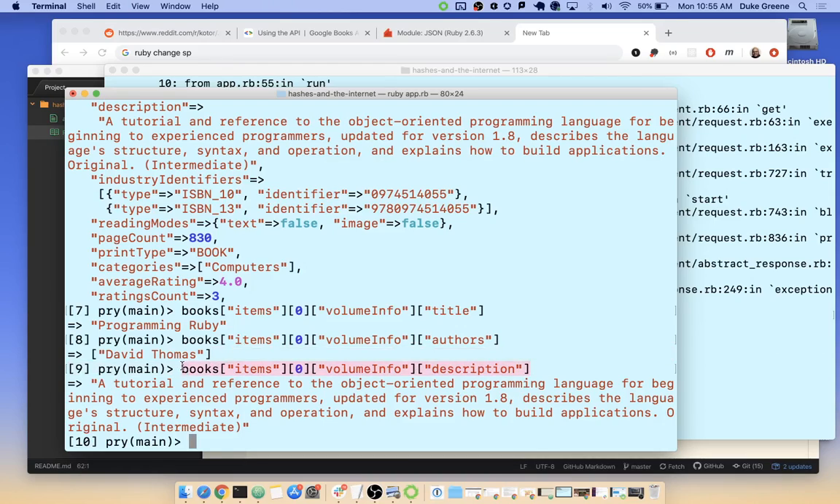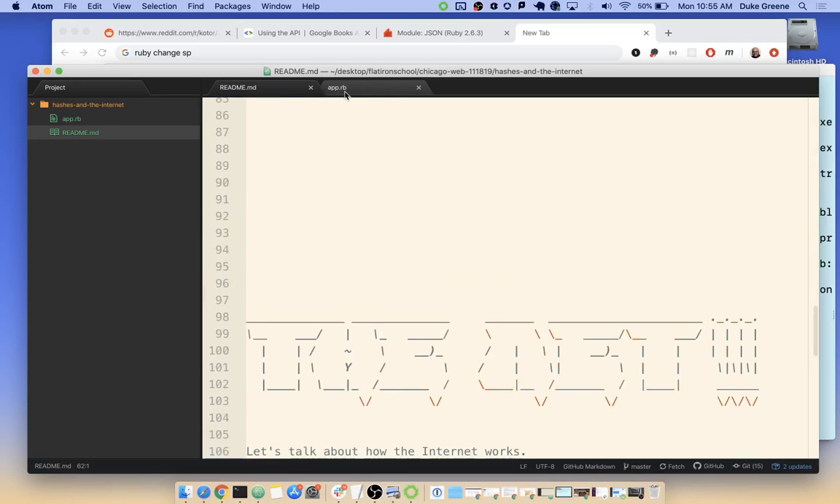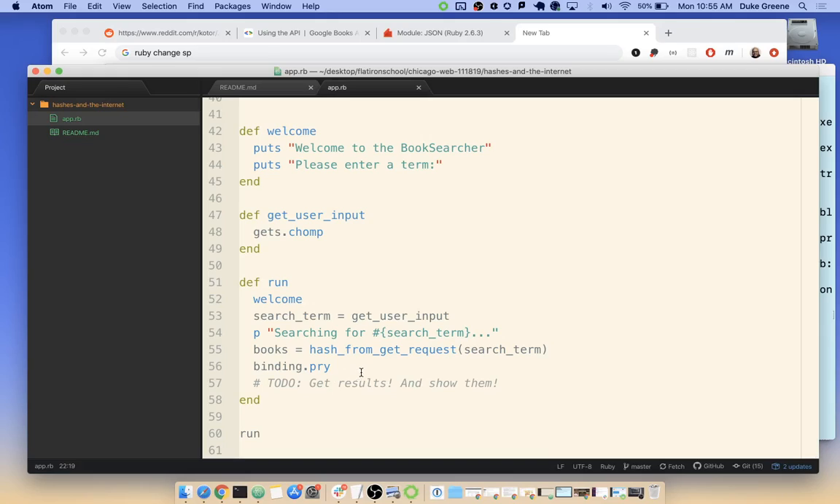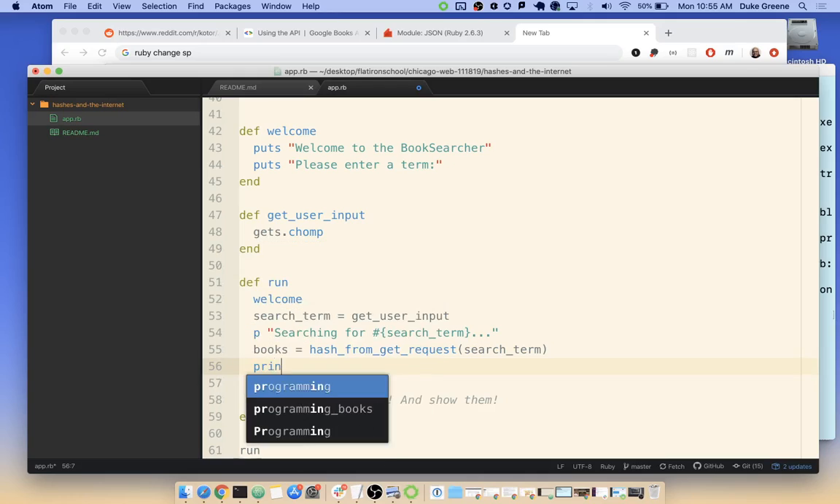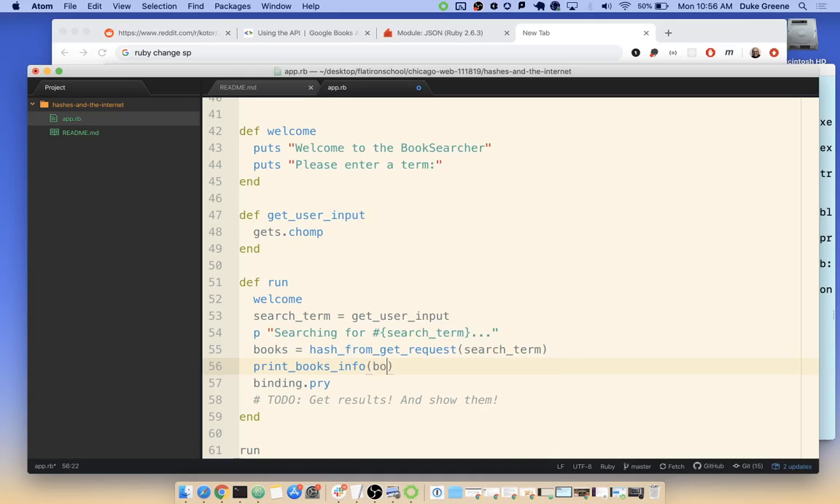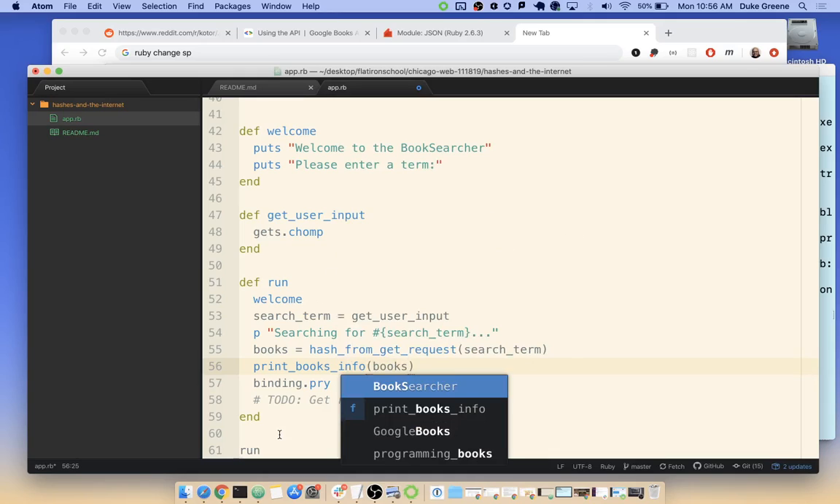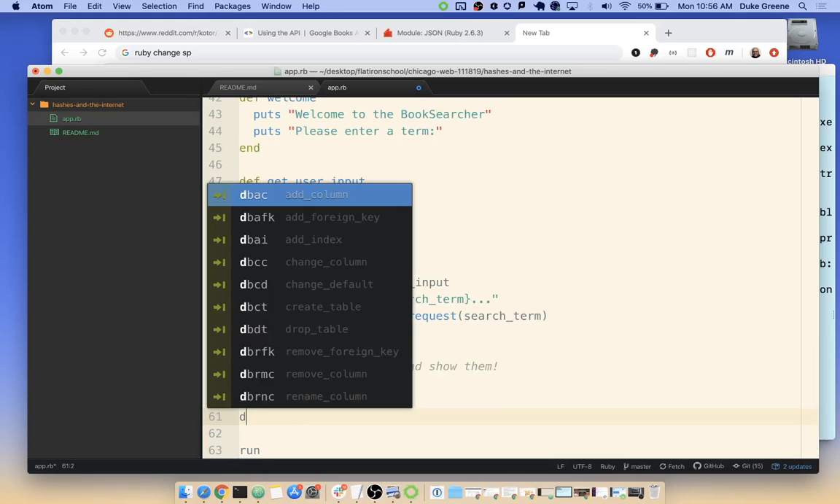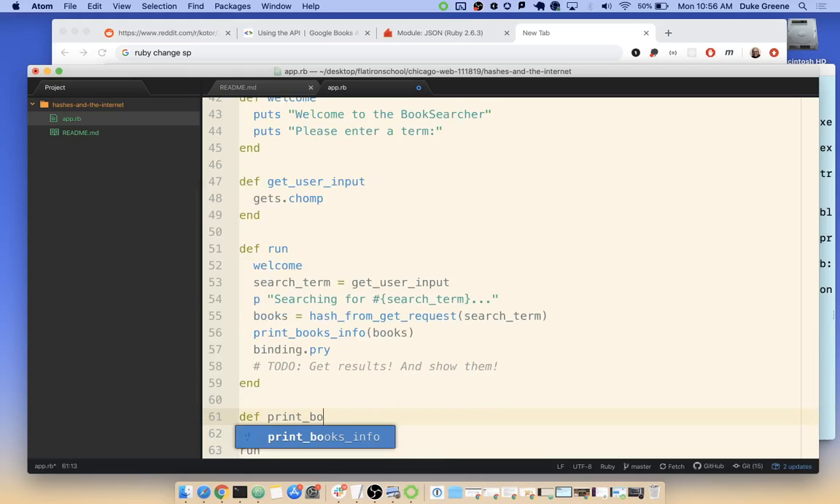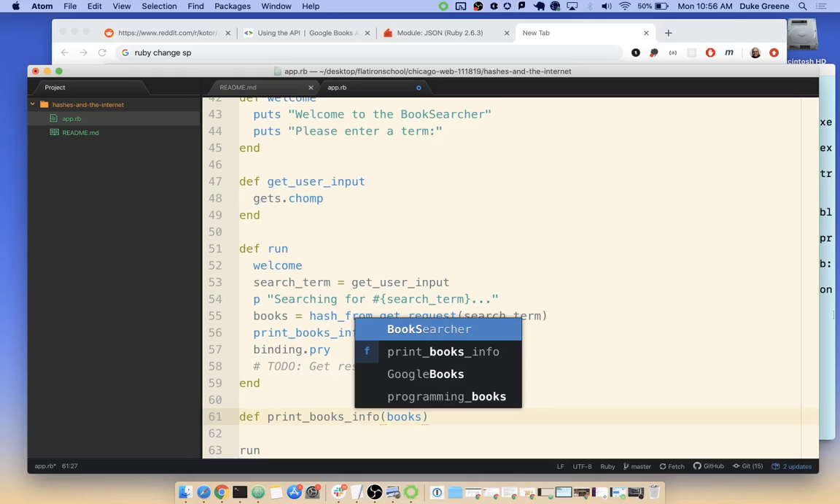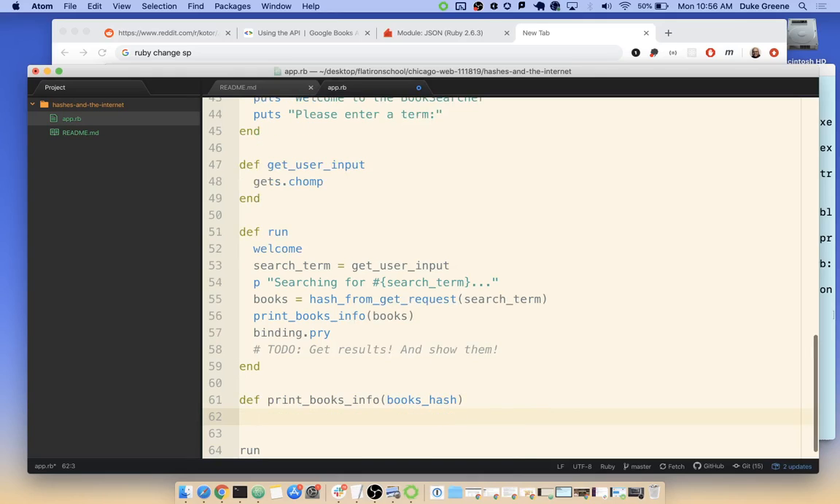So if I use this as a little guideline, we could say something like books equals hash from get request, and then we could do something like print books info and pass in books as the argument. And here we could have a method called print books info that takes in books hash, and then we could talk about that books hash, right? So we have books hash.